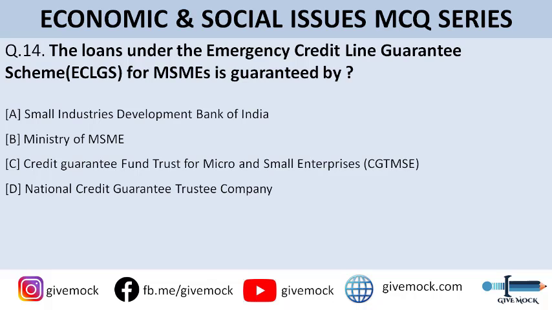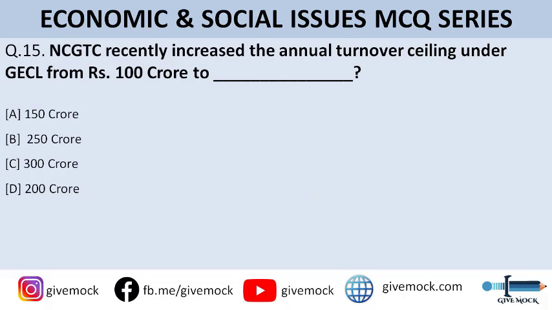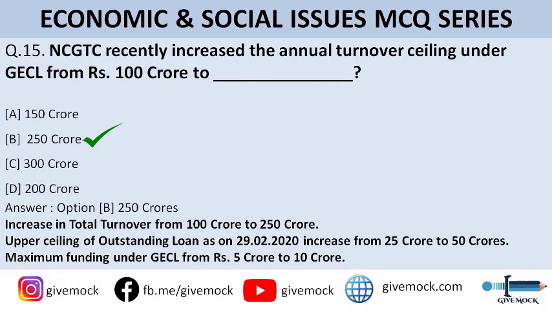Okay. So guys, the correct answer to this question is option D, NCGTC. They are guaranteeing the Emergency Credit Line Guarantee Scheme for MSMEs. Okay, we will talk about the ECLGS in detail in the next question. So let's go to the next question, question number 15. NCGTC recently increased the annual turnover ceiling under GECL from rupees 100 crore to how much? So you can go through the options. Option A is 150 crore, option B is 250 crore, option C is 300 crore, and option D is 200 crore. So guys, the correct answer is option B, that is 250 crore.